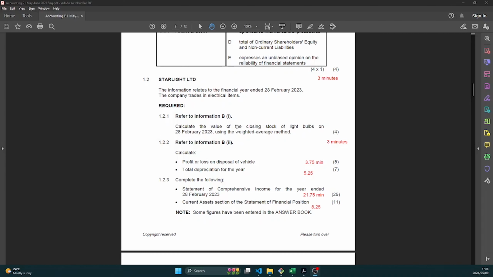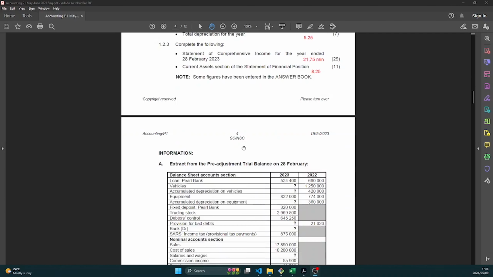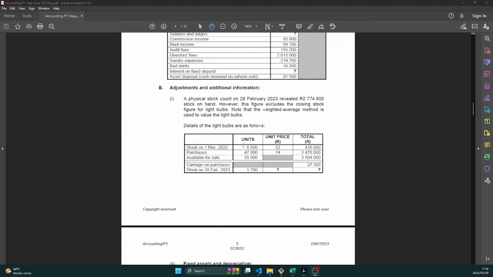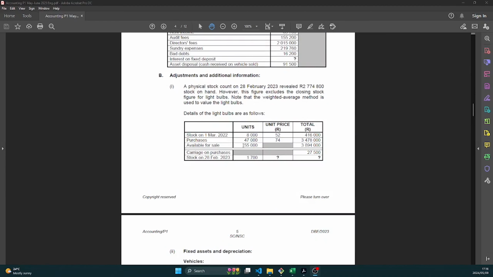It needs to be included as part of the costs, right? So let's go to B1 to see what information we have been provided with. They tell us that a physical count was done at year end and it revealed that the stock on hand was 2.774 million. However, this figure excludes the closing stock for light bulbs. So now we have to calculate the value of the closing stock for light bulbs using the weighted average method.